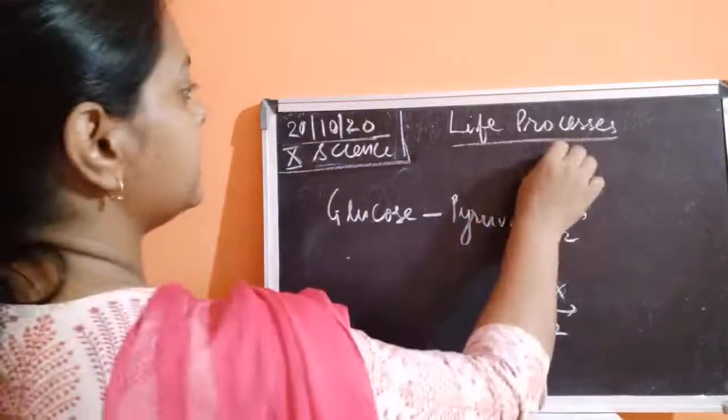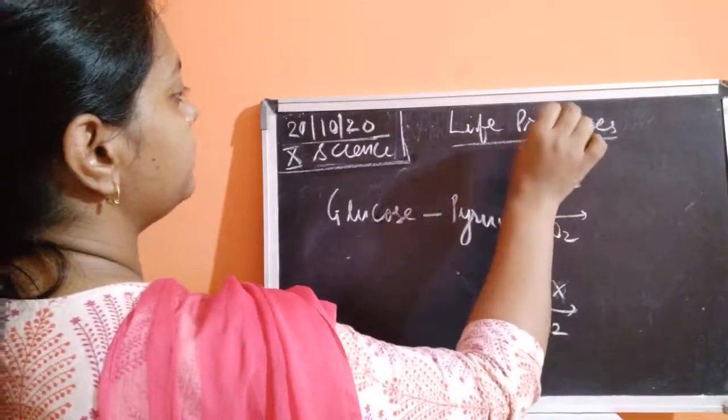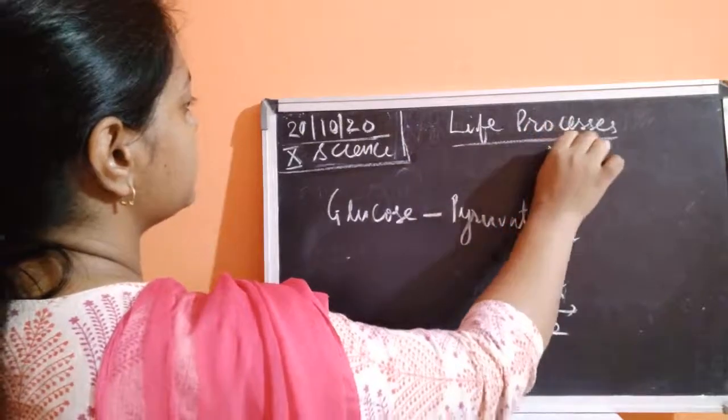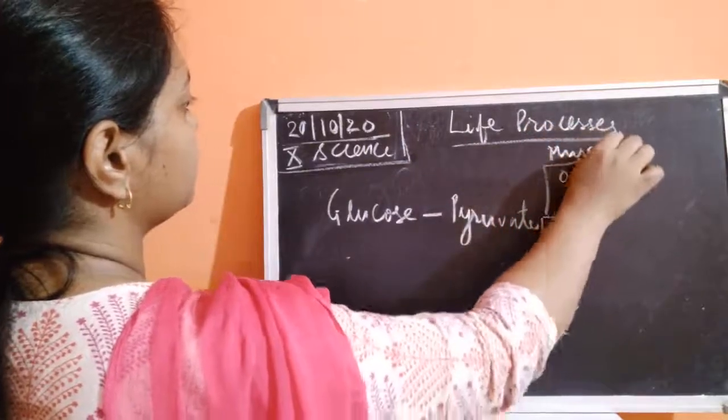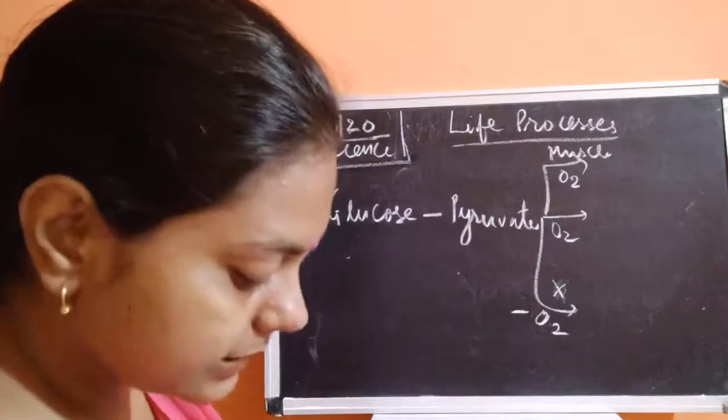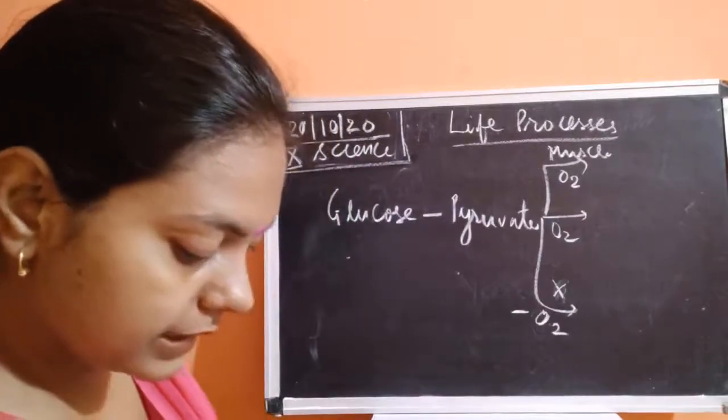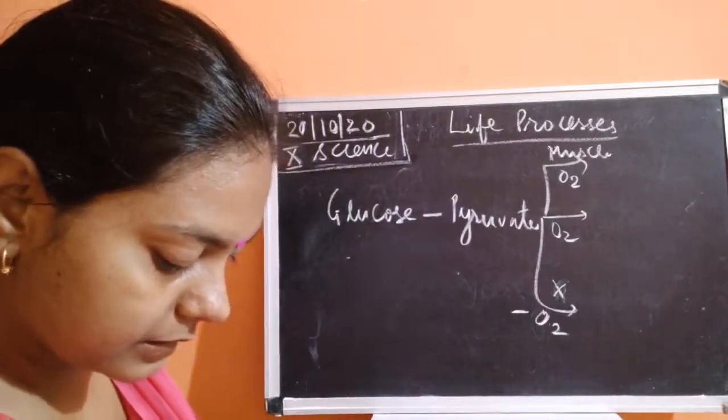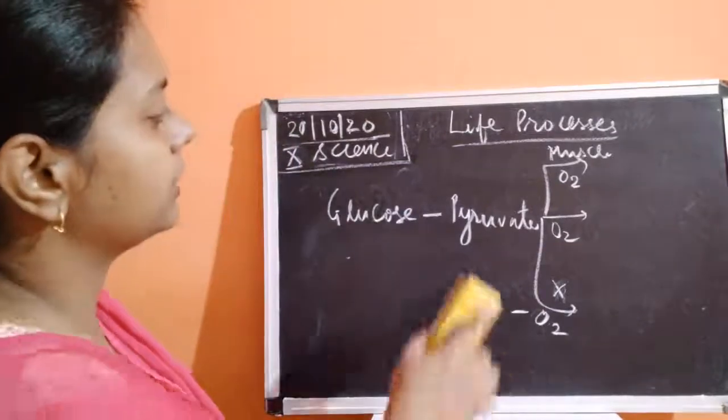Here it takes place in the muscle cells, and in the mitochondria first.